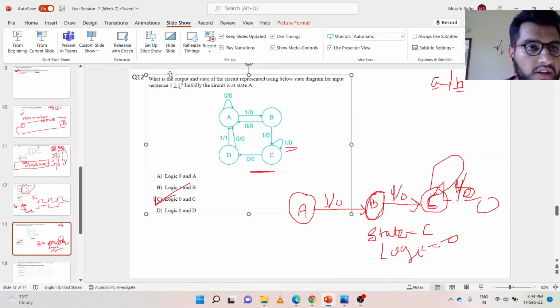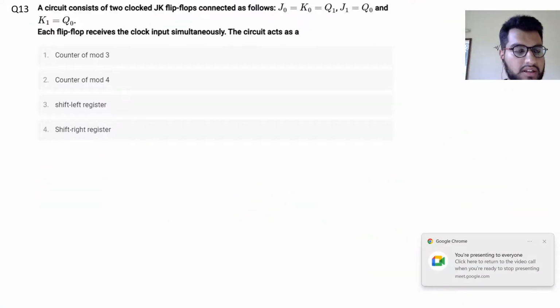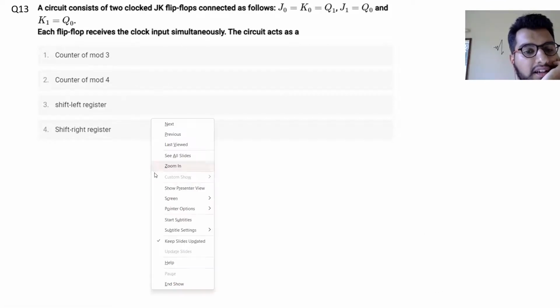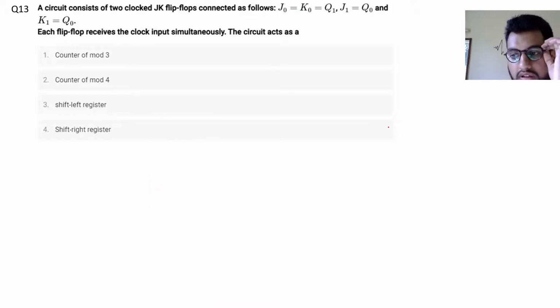Okay. Now moving forward to question number 13. Question 13 says the circuit consists of two clocked JK flip-flops connected as follows: J0 = Q1, Q0 is equal to Q1, and J1 = Q0. Each flip-flop receives the clock simultaneously. The input of the circuit acts as.